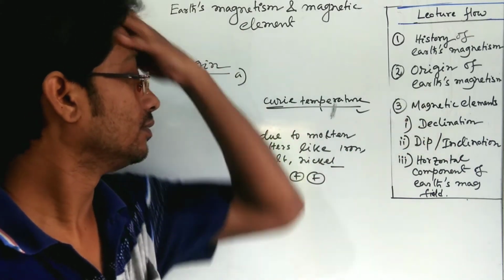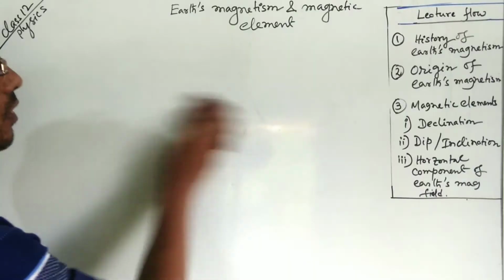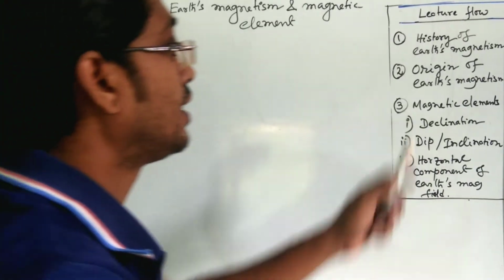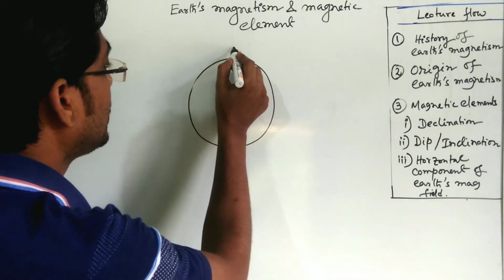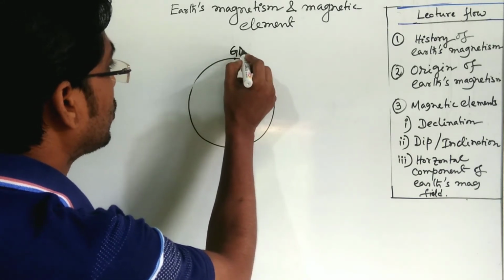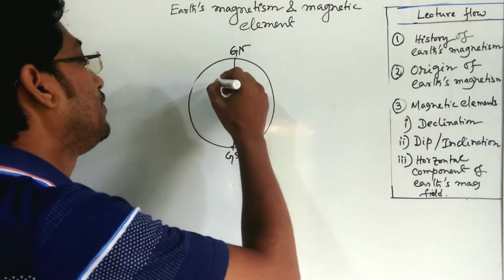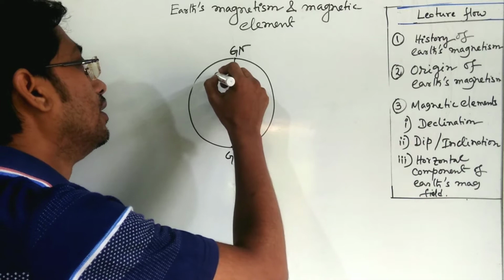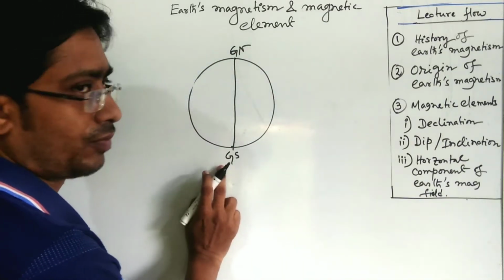Now go to the third topic, the magnetic elements. Before going to the magnetic elements, some models, so that we can understand them. This point is known as the geographical north, and this is the geographical south. The magnetic field aligns itself in a particular direction which does not coincide with the geographical north and south.